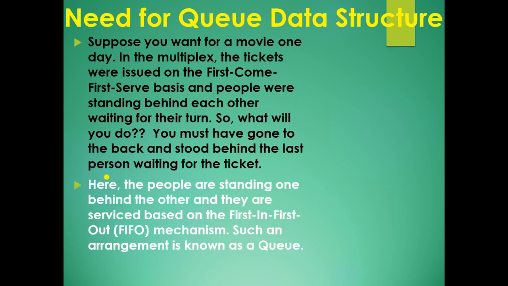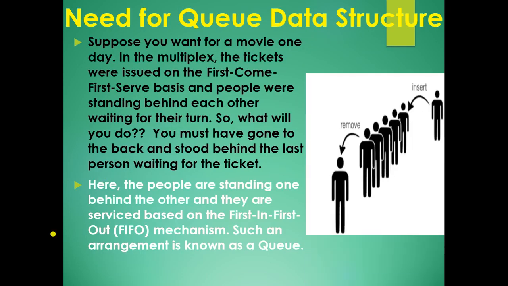Now, need for the data structure. Suppose you want to go for a movie one day in a complex. The tickets were issued on a first come first serve basis, and people were standing behind each other waiting for their turn. So what will you do? You must go to the back and stand behind the last person waiting for the tickets. So here the people are standing one behind the other, and they are serviced based on the first in first out mechanism. Such an arrangement is known as a queue.